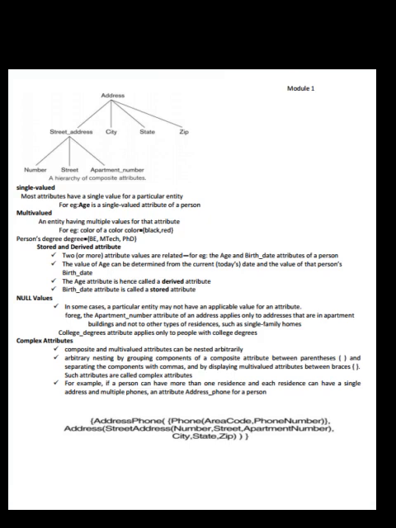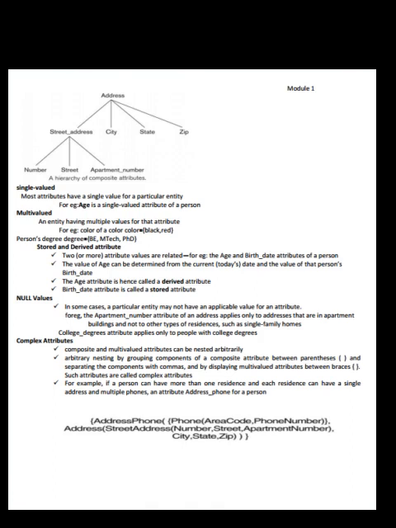Stored and derived attributes. Two or more attribute values are related. For example, age and birth date, attributes of a person. The value of age can be determined from today's date and the value of the person's birth date. The age attribute is hence called a derived attribute. Birth date attribute is called a stored attribute.